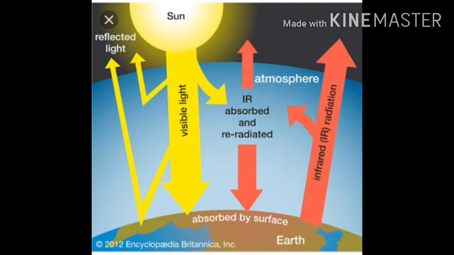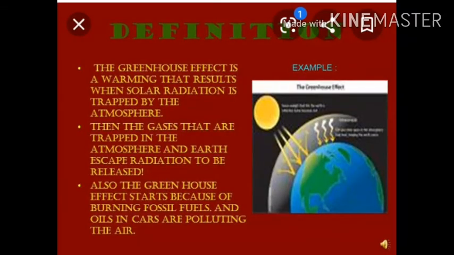A French scientist, J.B.J. Fourier, assumed that the earth is a giant greenhouse. He gave this assumption that our whole earth is a giant, a very big greenhouse, just like the earth's atmosphere. I told you, the atmosphere is the air which surrounds the earth's surface. The earth's atmosphere traps the heat energy that comes from the sun and prevents the earth from becoming too cold at night.